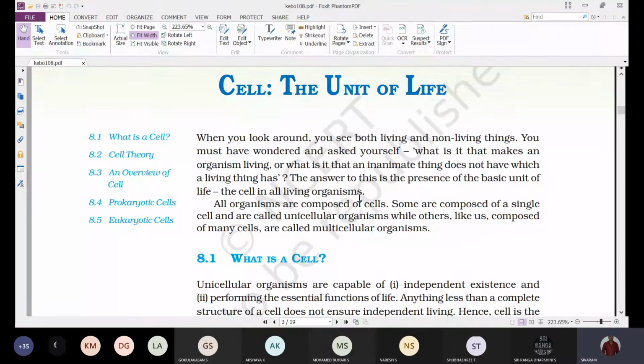Already while discussing the living world, we have described certain concepts related to living.